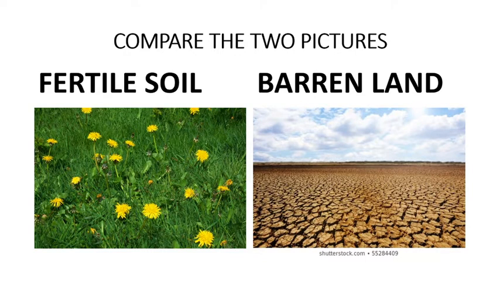The second question is what are the reasons for depletion in soil fertility? Depletion means decrease. What are the reasons for the decrease in soil fertility? You know that soil is the main source through which vegetation is grown on the land. Out of the total land area on the earth, some area is covered by ice, some areas are desert, whereas some is occupied by mountains, plateau and hilly regions. Very few areas on the earth are plain regions where you find soil, where you can do agricultural activities and vegetation can be grown.